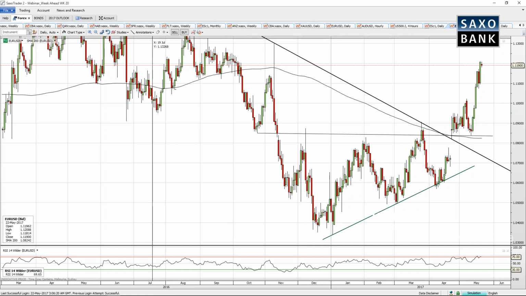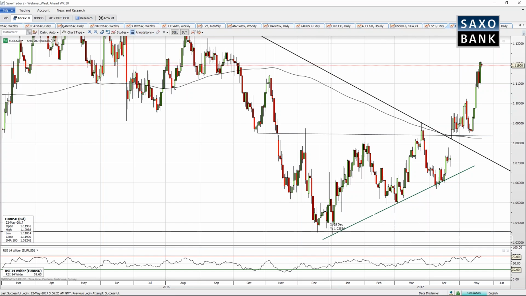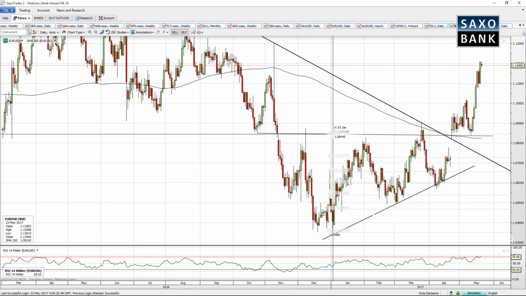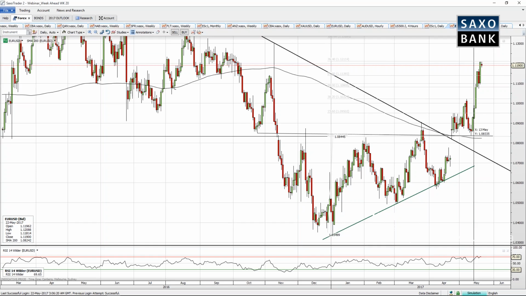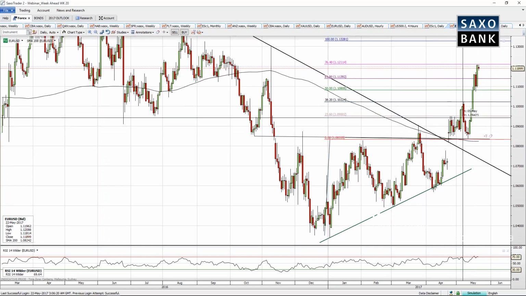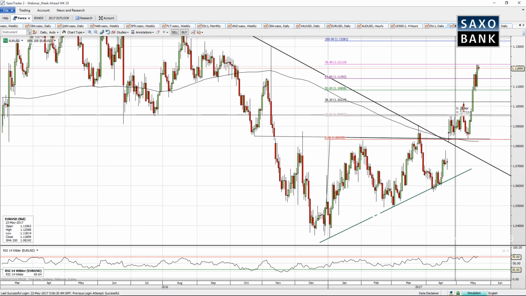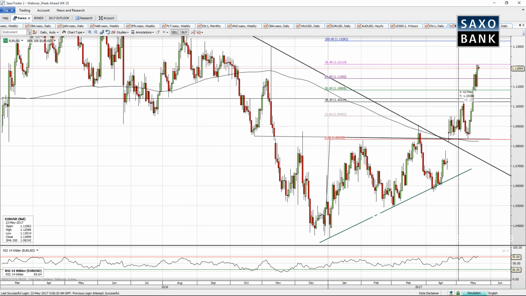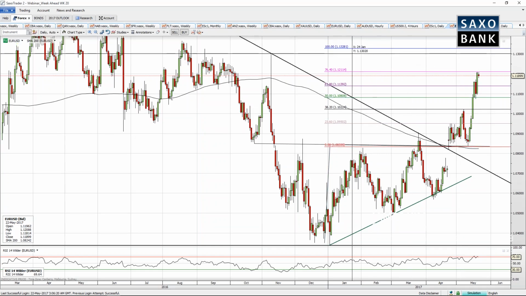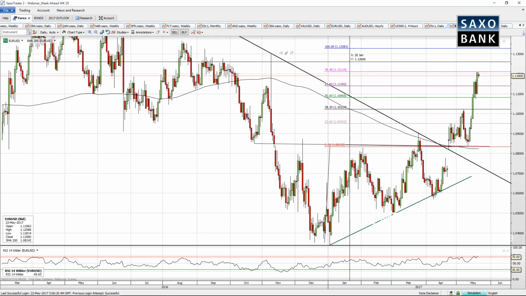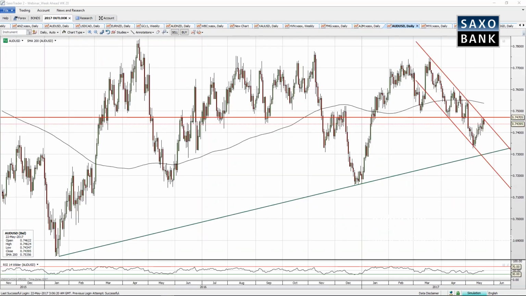Now, to confirm the validity, we measure the distance from the head to the neckline using the Fibonacci extension tool and apply that to the breakout here. We saw the first set of resistance being experienced at the 23.6% extension, followed by 38.2, and the 100% extension comes in at just above the 113 handle. So these are the levels that we'll be exercising caution for all long positions for the week ahead.